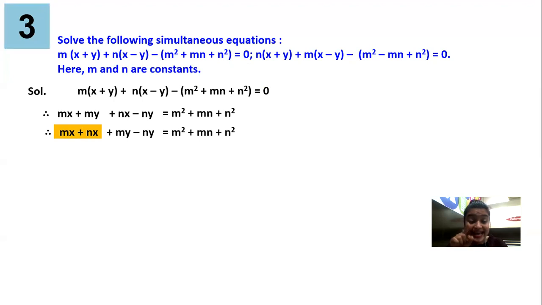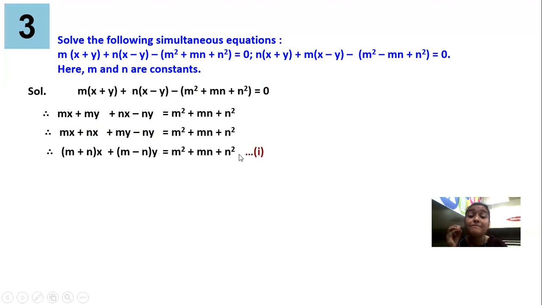Now guys, you can check x is common, so x will come outside the bracket. The remaining m plus n will come inside the bracket. The next one has y common, so we will shift it outside the bracket and m minus n will come inside the bracket. And the constant will be written as it is. Now guys, if you observe, see the cursor: ax plus by is equal to c. You have got the pattern of a linear equation. So mark it as equation number 1. Now you understood. We will take the second one and you are going to start speaking how you are going to solve.